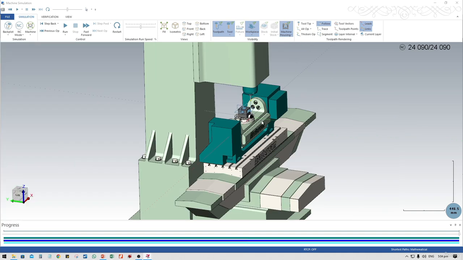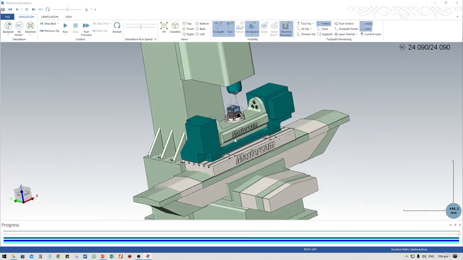So hopefully you understand how the 3+2 roughing operation is done. So stay tuned for more videos. Thank you very much.